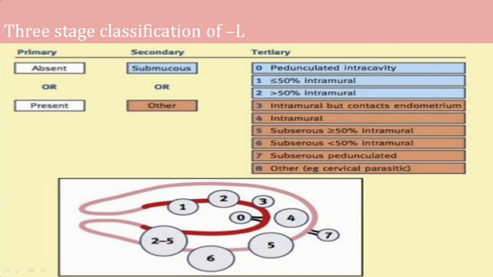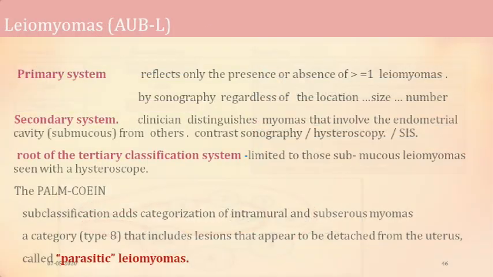So here also you are taking less than and more than 50% as intramural. By 7 we have reached, like 0, the purely subserous variety, that is, the pedunculated variety. And if it was a cervical or parasitic fibroid, we labeled it as 8. So this is how we divided it in FIGO.